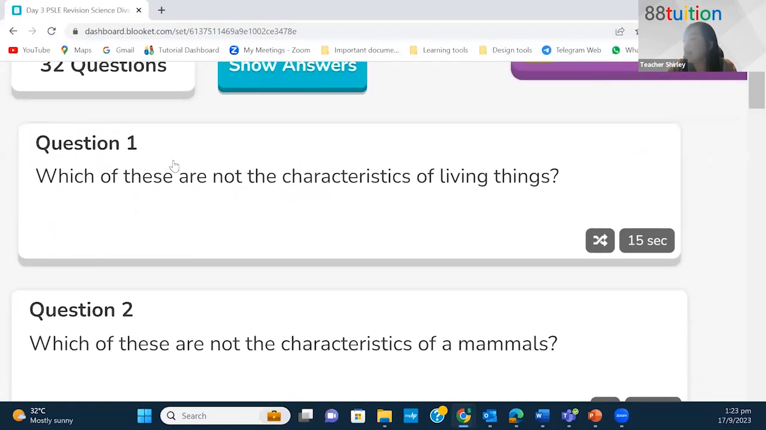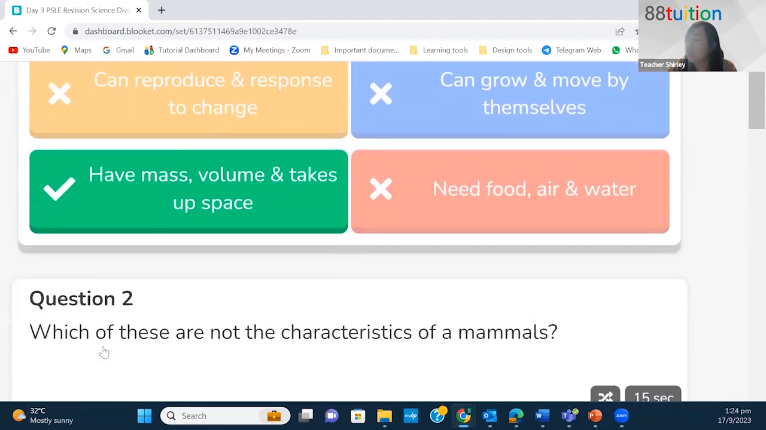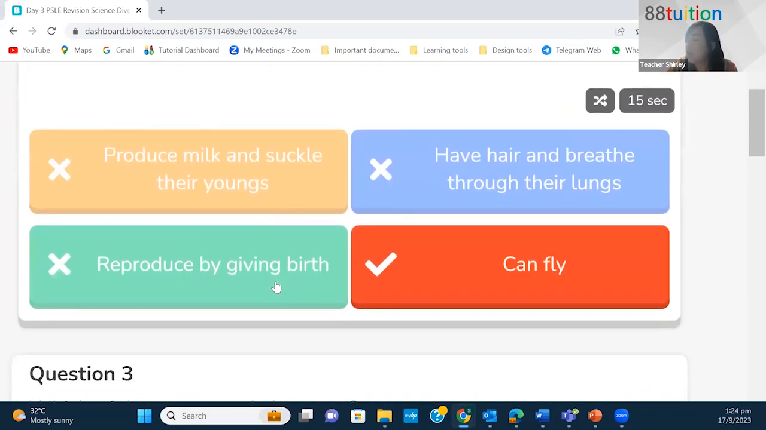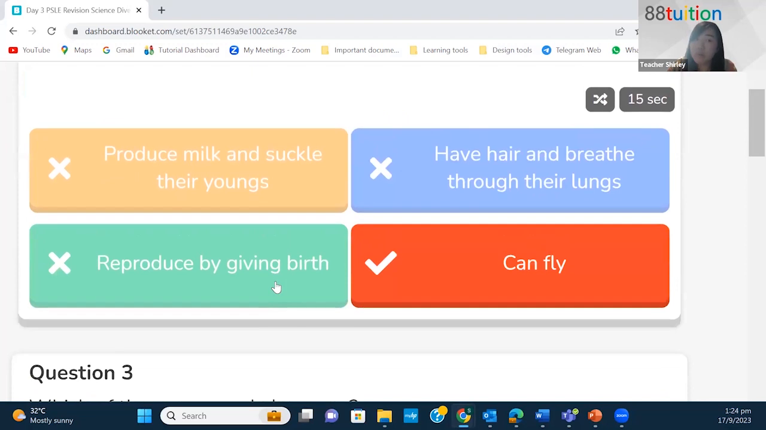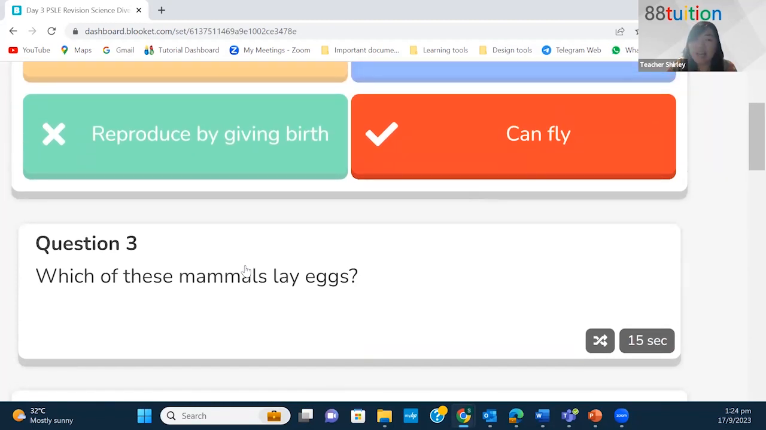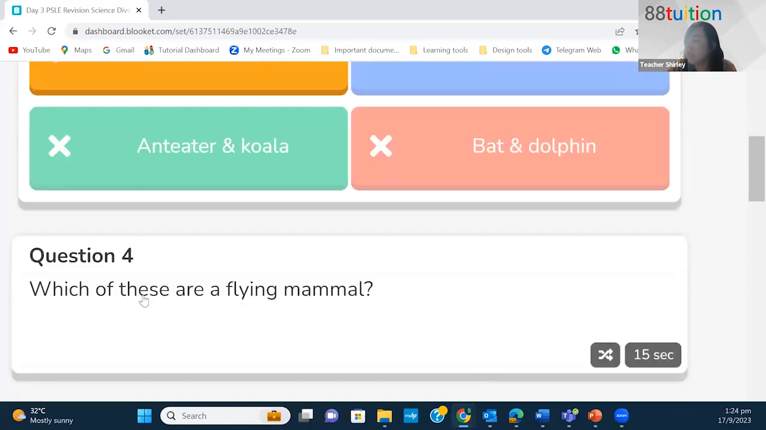Okay, which of these are not characteristics of living things? Has mass, volume, and takes up space. This is the characteristic of matter. But we don't really use it to describe the characteristics of living things. Which of these are not characteristics of a mammal? Can fly, because not all mammals can fly. In fact, there are only a few, like maybe the bat. The flying squirrel glides, it doesn't really fly. Which of these mammals lay eggs? Spiny anteater and platypus. These are the exceptions, right?